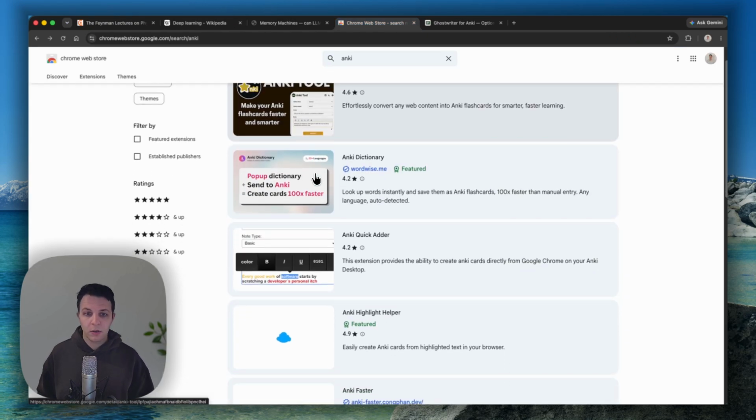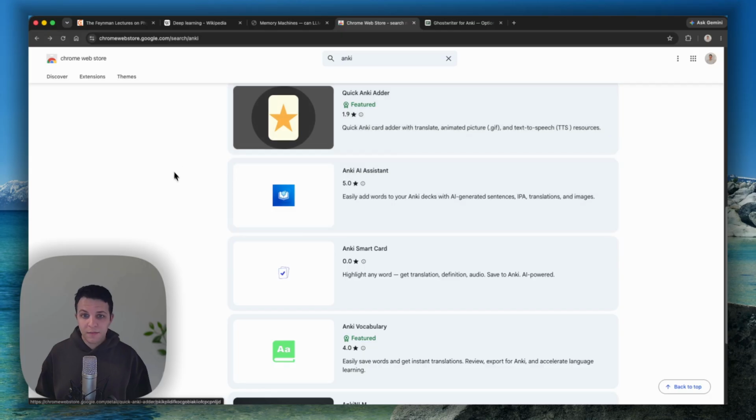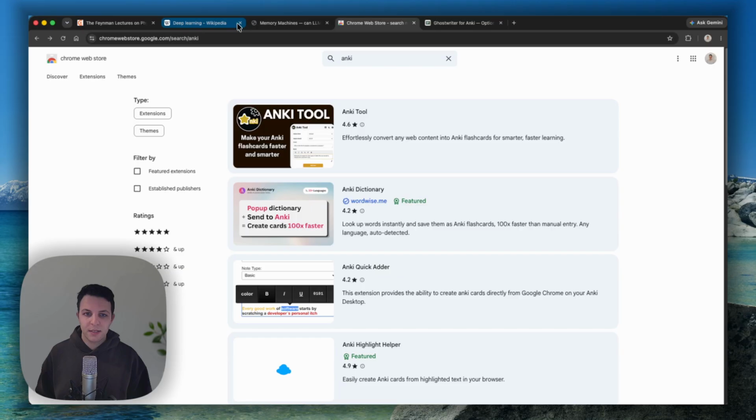The other thing that I want to say is that there are plenty of other extensions on the Chrome store for creating flashcards from what you highlight. I've looked at a bunch of these. Some of them are quite good, but none of them do exactly what Ghostwriter does. I mean, many of them have fully AI generated cards. None that I've seen have this sort of automatic tagging and context that gets appended to cards. And for me, that's just been a huge help. So, there are other tools. You're welcome to use them. I have tried them and still prefer Ghostwriter.